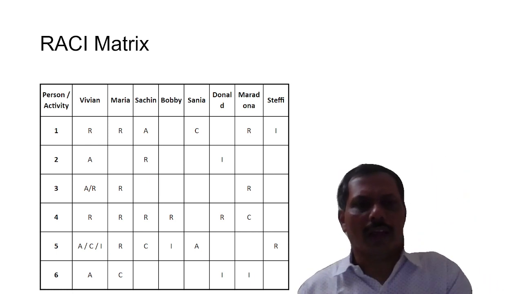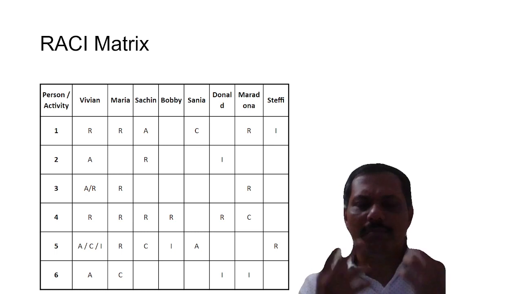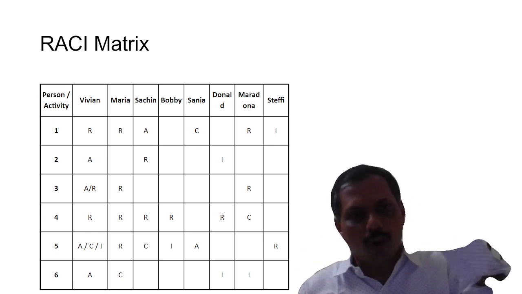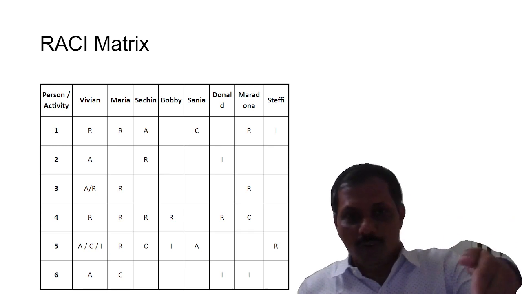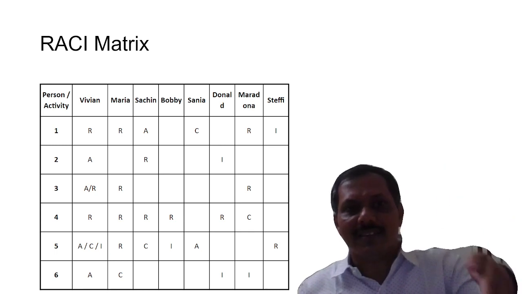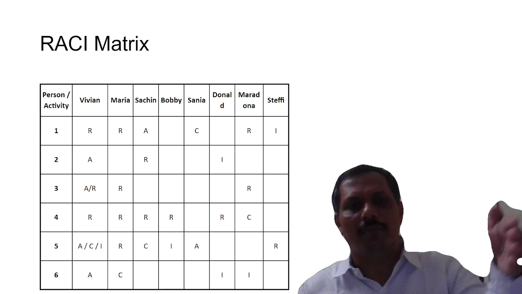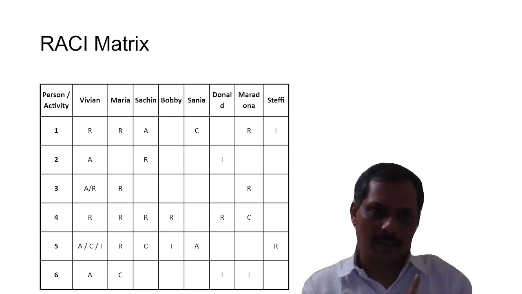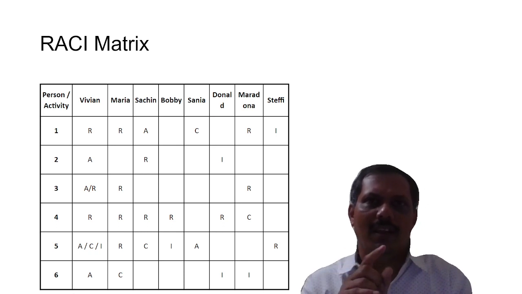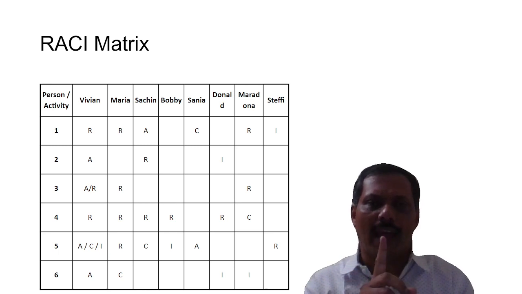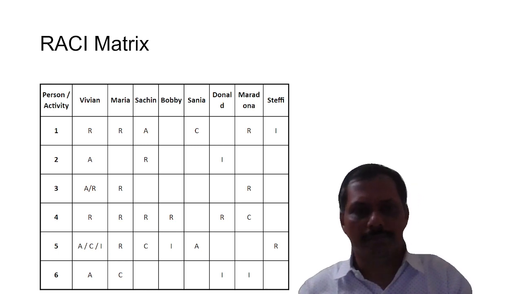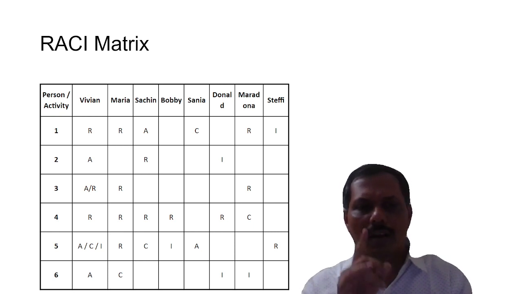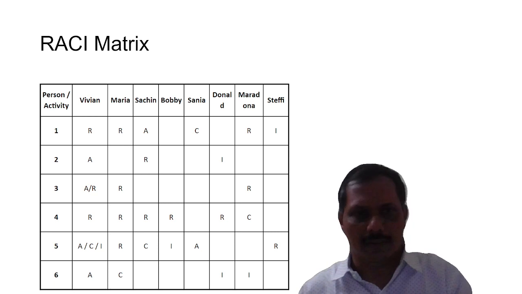Okay, so now let's see some very simple rules. If you follow these rules, you will be able to avoid unnecessary fights within the team. So rule number 1, for any activity there has to be one and only one accountable person. For any activity there should be one and only one accountable person.